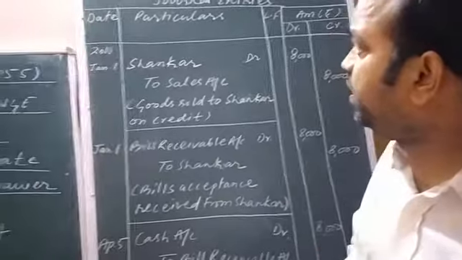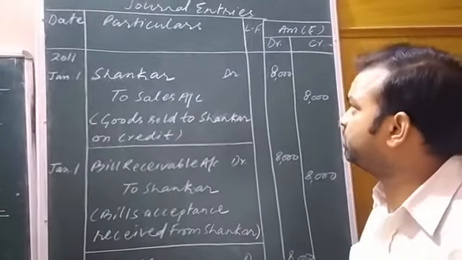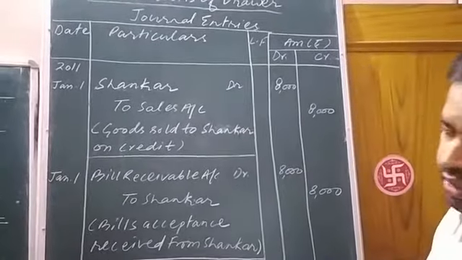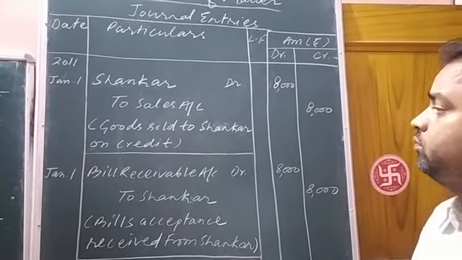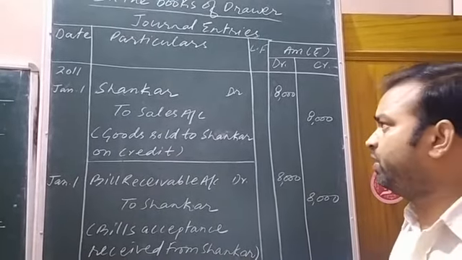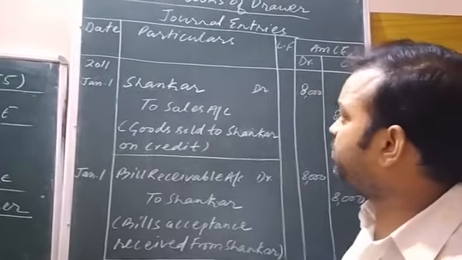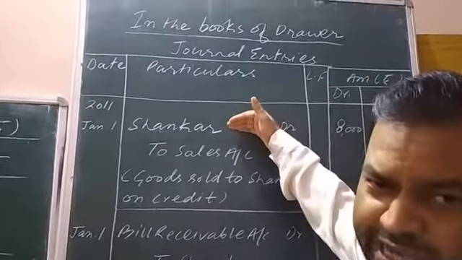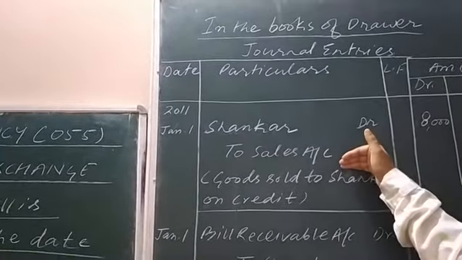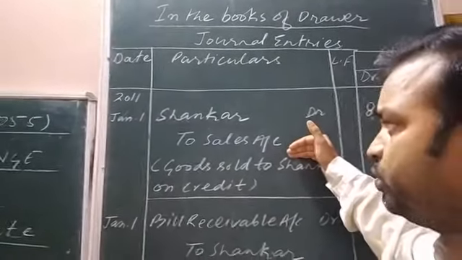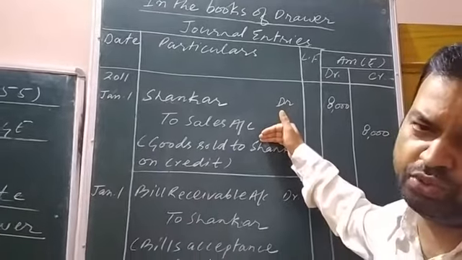Now, first of all, we are going to record the sale of goods by Parvati to Shankar. Okay. Already I told you that while passing the journal entries in the books of the drawer, that is the seller of the goods, debtor is to be debited and sales is to be credited.